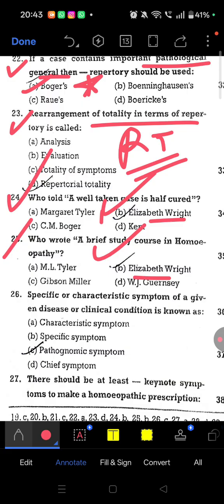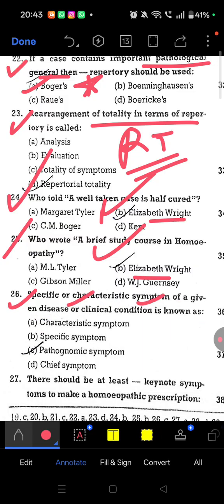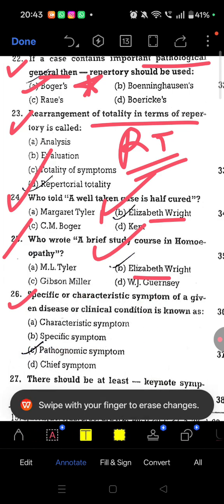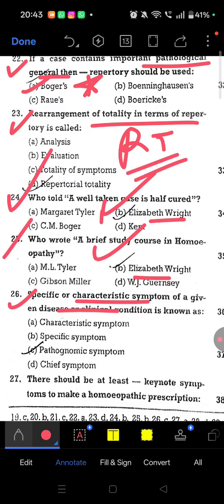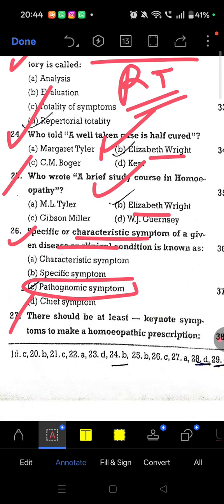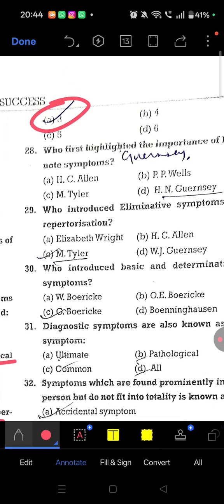Question 26. A specific or characteristic symptom of a given disease or clinical condition is known as a pathognomonic symptom, for example Aschoff nodules for rheumatic fever or rheumatic arthritis. Okay, so go check there. Question 27. There should be at least how many keynote symptoms to make a homeopathic prescription? There should be at least 3 keynote symptoms to make a prescription.